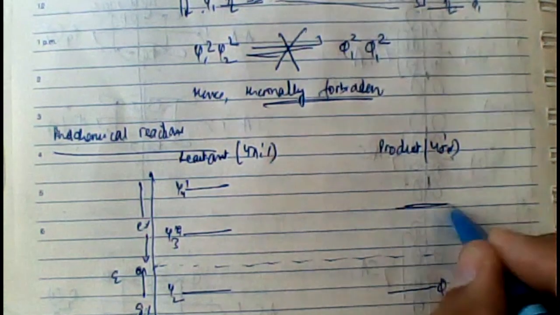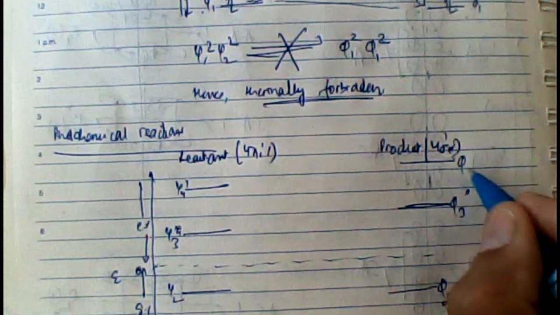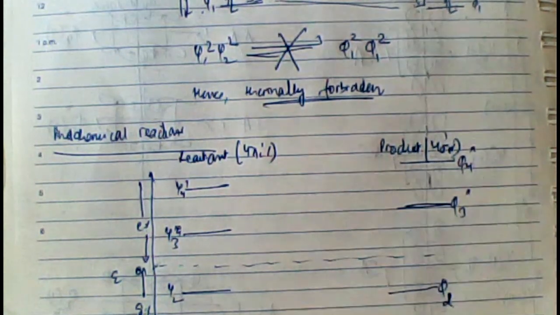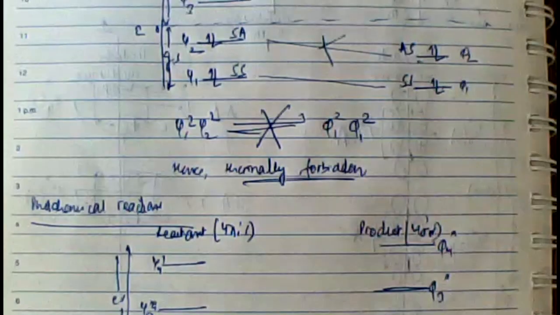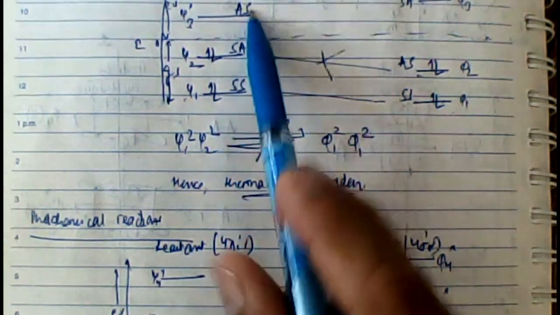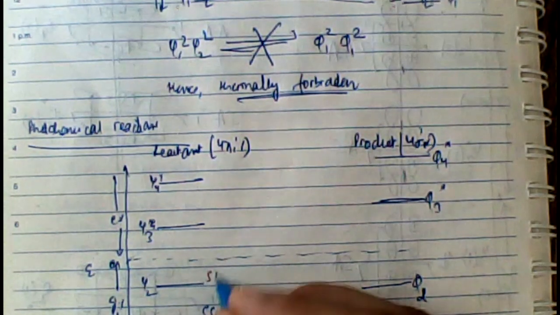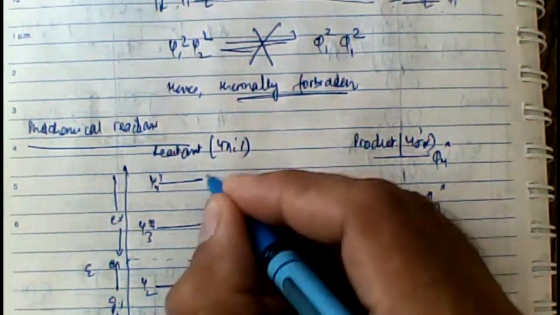Right? Let's put the properties again. The properties were similar: SS, SA, AS and AA. And similarly for the product it was similar: SS, AS, SA and AA. Right?